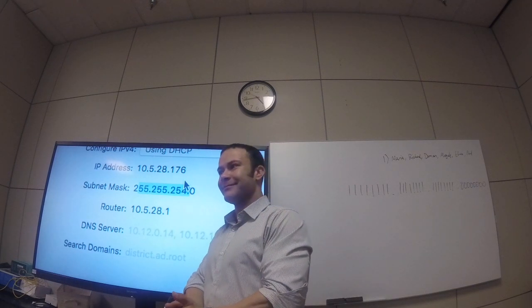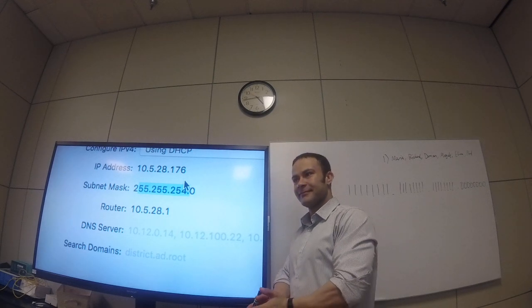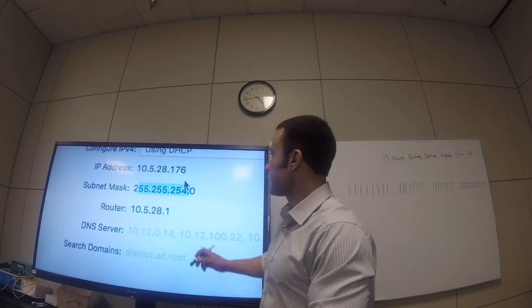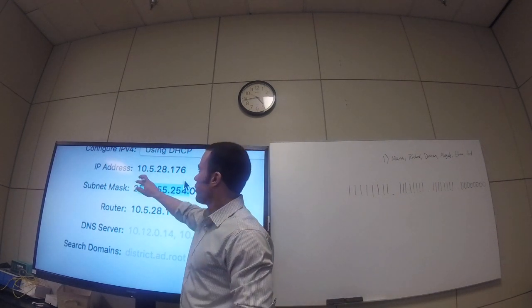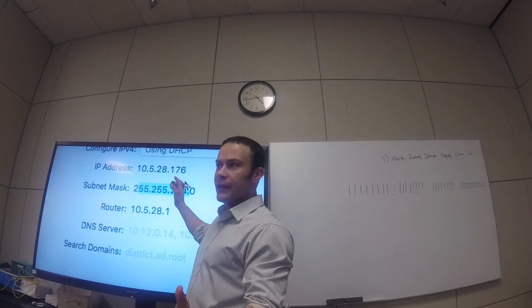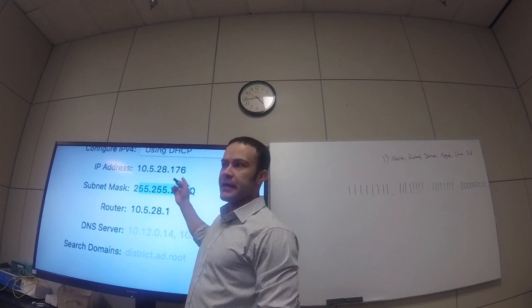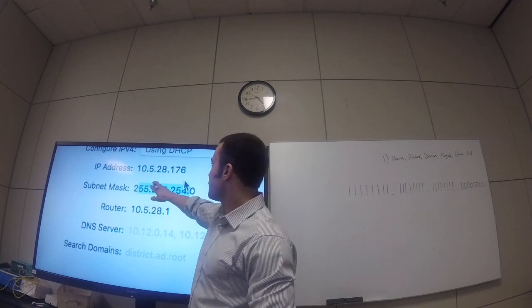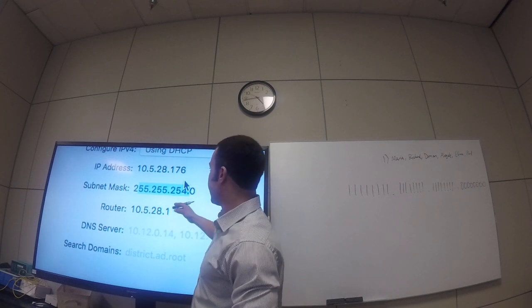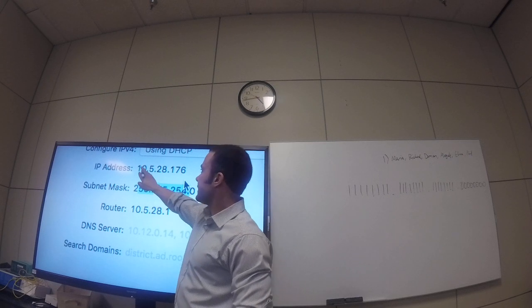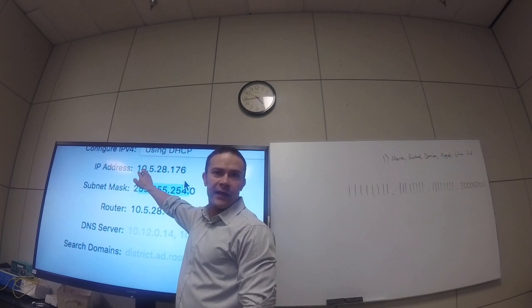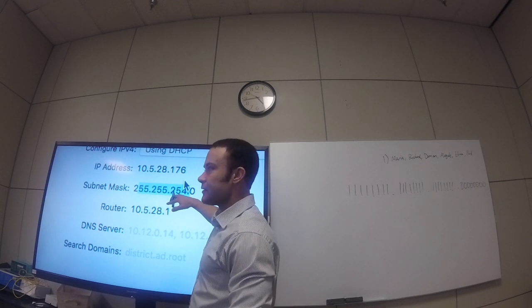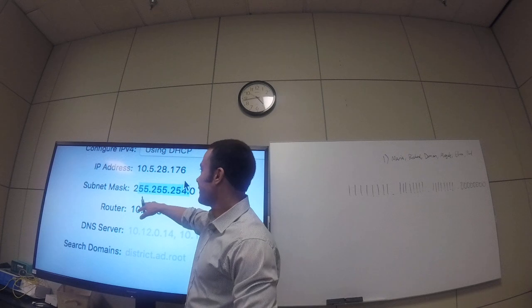It's like radio channels. It makes sense because they're clearly two different numbers, but within the same radio channel you can communicate. So Adrian, right here, from the A+, you learn about Class A, Class B, Class C, and Class D multicasting, but we're going to stick with A, B, and C right now. So if you look at this and you say, well, this is a 10, so this is probably a Class A. Well, it's not, because the subnet mask is this, right? So if I look at...